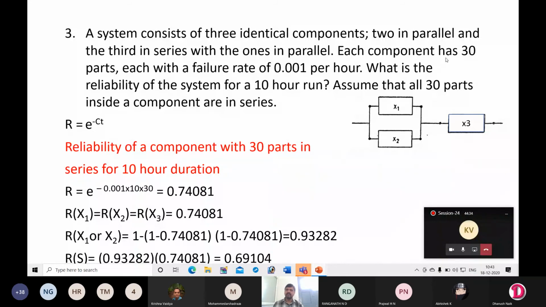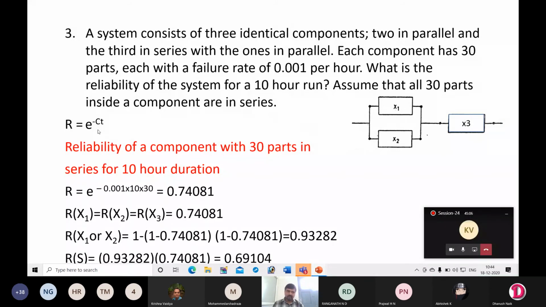Okay, each component has 30 parts. So you can consider these as sub-assemblies. Again these sub-assemblies have 30 parts, each with a failure rate of 0.001 per hour. What is the reliability of the system for a 10-hour run? Assume that all 30 parts inside a component are in series. Okay, so we are assuming all 30 inside the subassembly are in series.